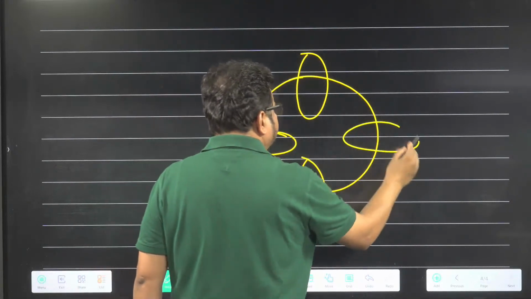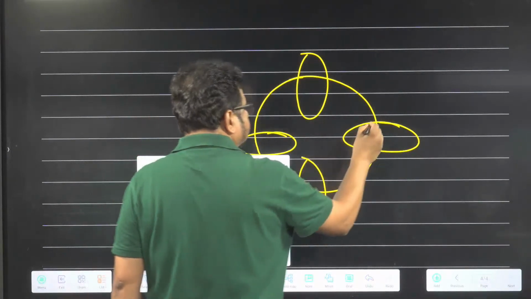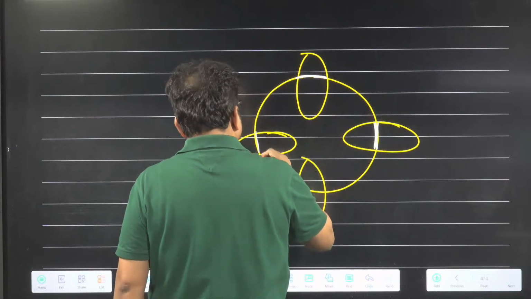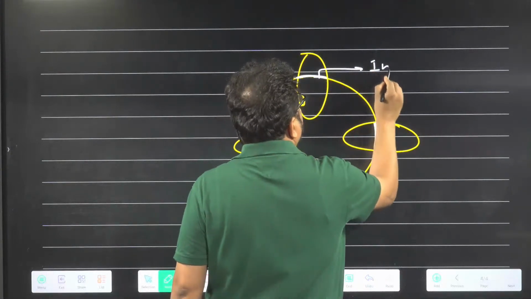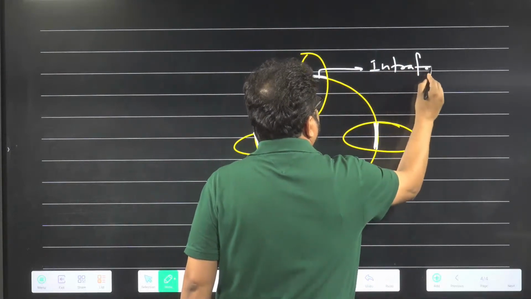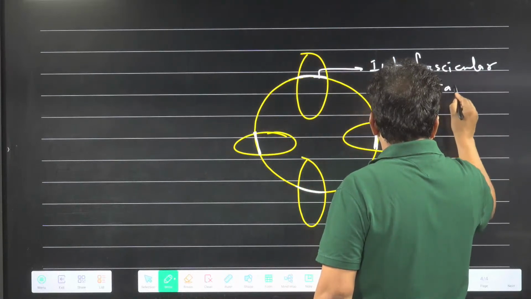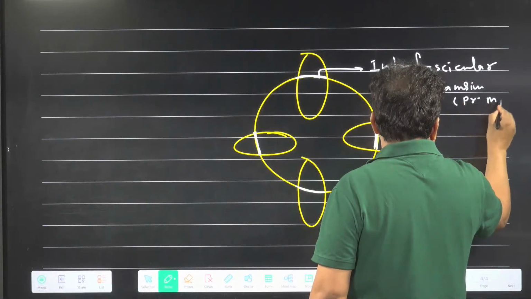Intrafascicular cambium, not inter, it is intrafascicular cambium. The white color one is intrafascicular cambium. And it is which kind of meristem? Primary meristem.